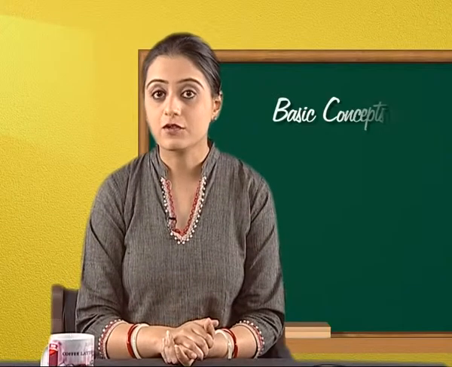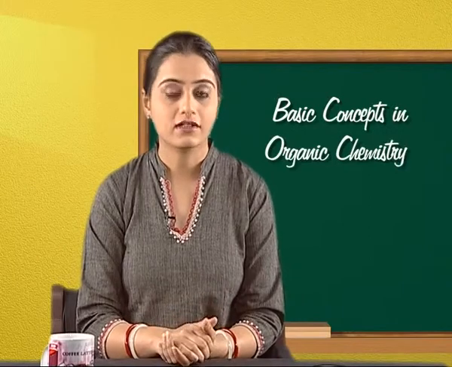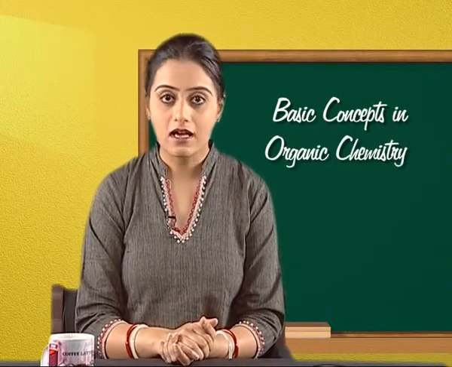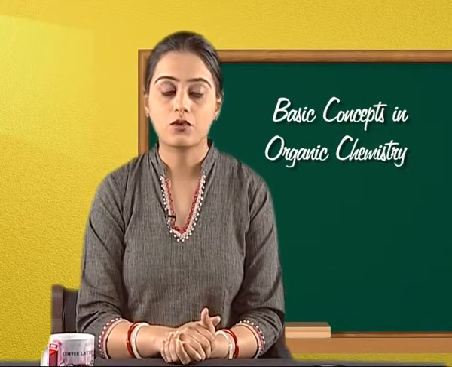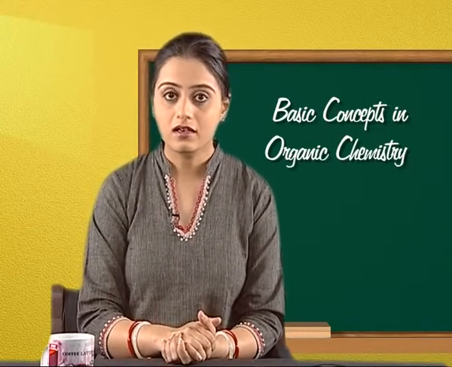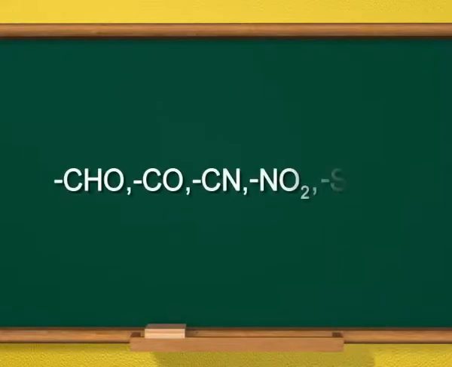Plus M effect possessing groups are shown on the screen. Let us now have a look at minus M effect possessing groups shown on the screen. They are CHO, CO, CN, NO2, SO3H, etc.